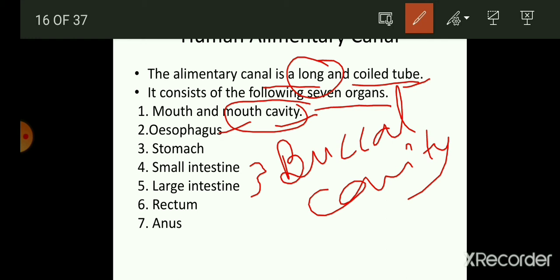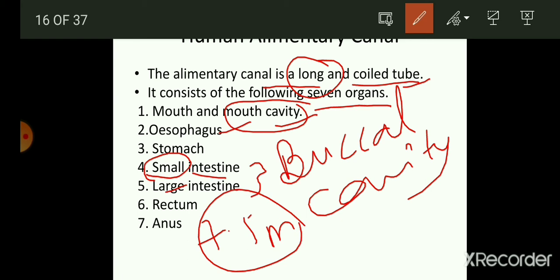And the third one is the stomach, in which the food now goes into the stomach. Thereafter, after the stomach, the food enters into the small intestine. Small intestine is not so small as you can think. It is 7.5 meters long, whereas the large intestine is not much larger. Again, it is 1.5 meters only. So as you can see here, this is 7.5 meters, the length of the small intestine, and 1.5 meters, the length of the large intestine.